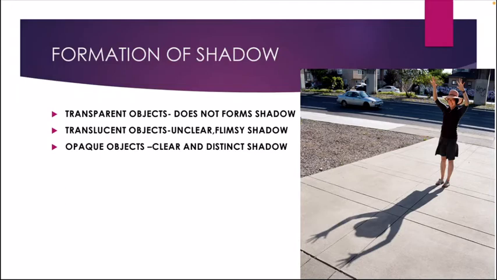When we come to translucent objects, they form an unclear, filmy shadow as they allow the light to pass through them partially. Colored translucent objects also form colored shadows. The next one is the transparent object. Transparent objects do not form any shadow, because they allow the light to pass through them completely.